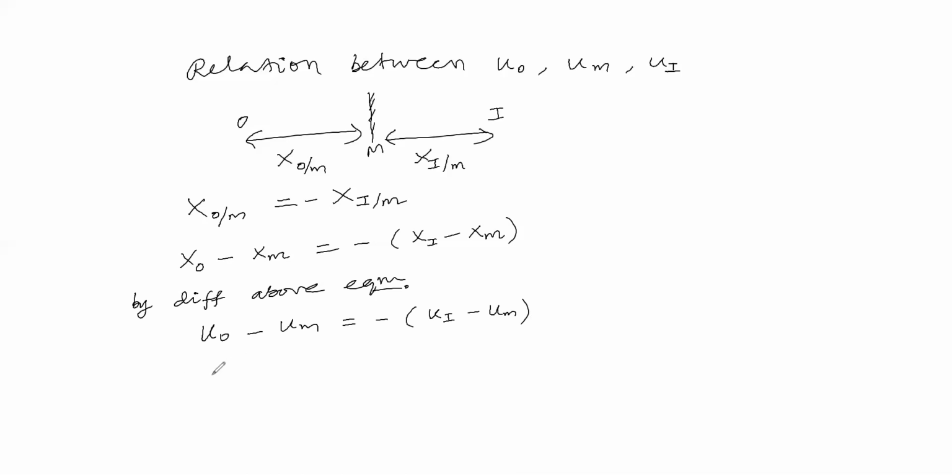Again, by differentiating this equation, we can get acceleration. Acceleration of object minus acceleration of mirror is equal to minus of acceleration of image minus acceleration of the mirror. Like that we can get. With this concept, let us solve one problem now.